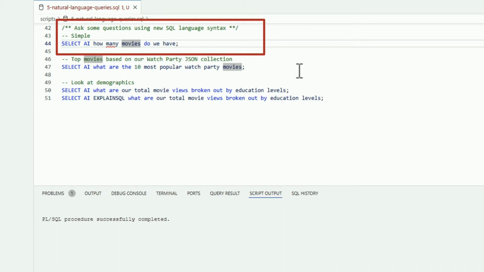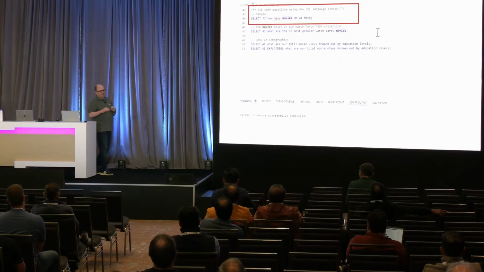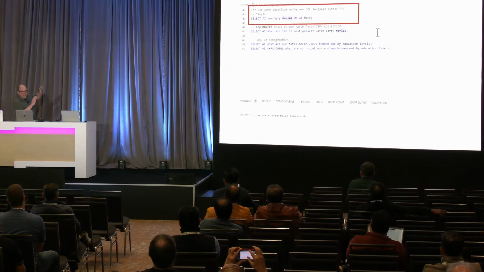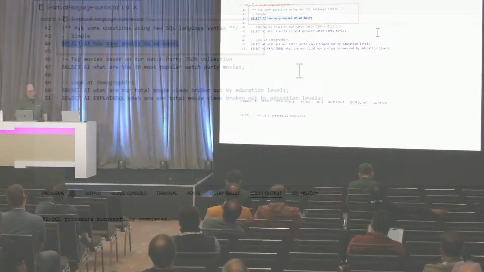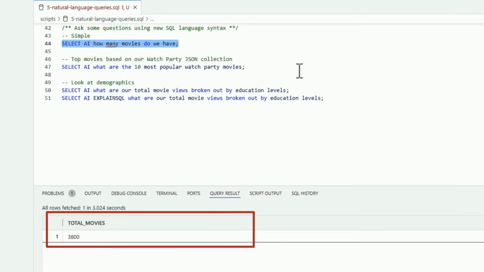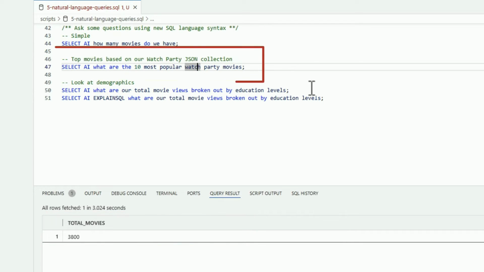So any tool, like right now, we've done nothing. This isn't using Copilot. This is literally built into the SQL language. We've extended the SQL language so your app can do the same thing that we're doing here in VS Code with very minimal changes, because it's the same processing. And so you get your results. How many movies do we have? Well, we have 3,800.